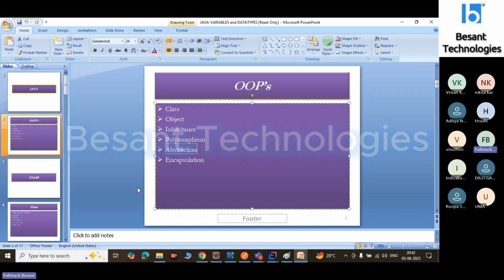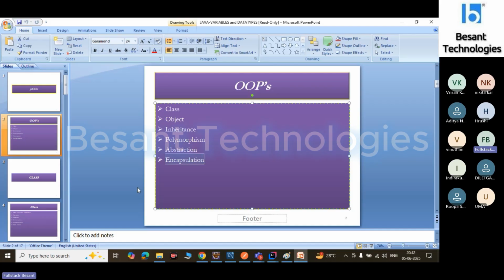Inside an interface we can achieve the multiple inheritance concept, and it allows only method declaration. Implementation is not allowed. That is why it's called fully abstraction.